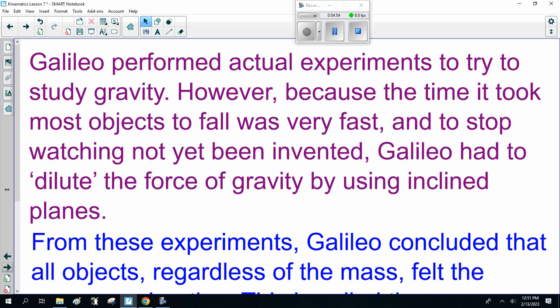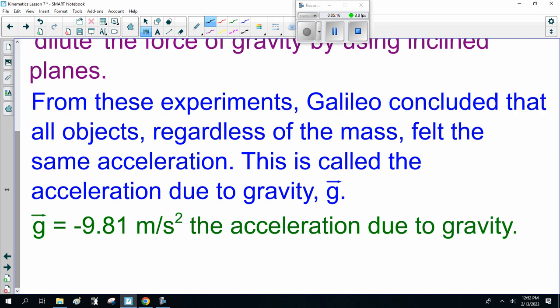Now, Galileo performed actual experiments to try to study gravity. However, because the time it took most objects to fall was very fast and the stopwatch had not yet been invented, Galileo had to dilute the force of gravity by using inclined planes, ramps. Where have we seen that before? From these experiments, Galileo concluded that all objects, regardless of the mass, felt the same acceleration.